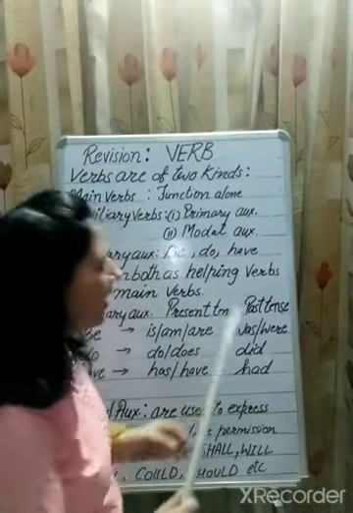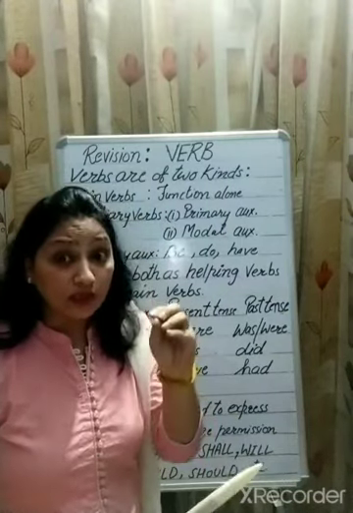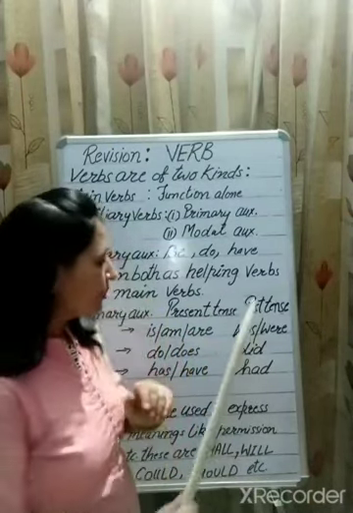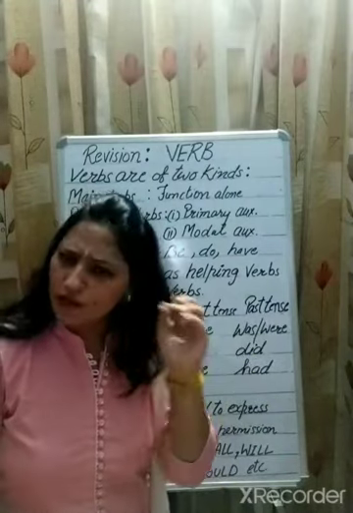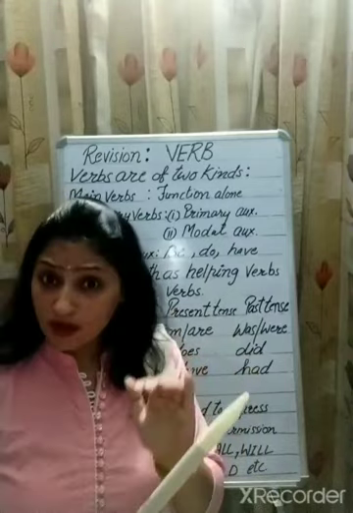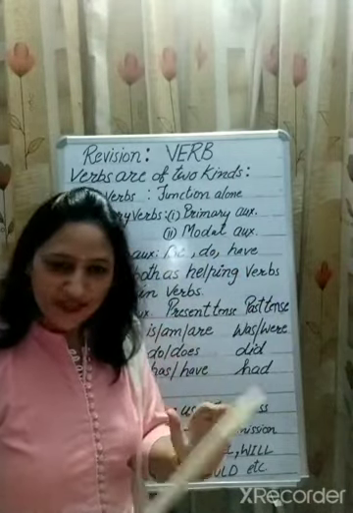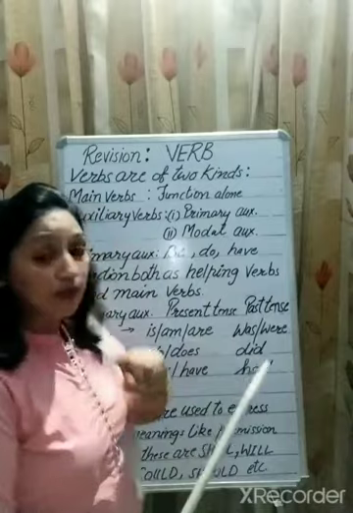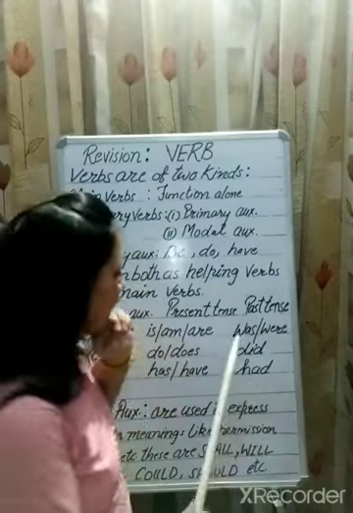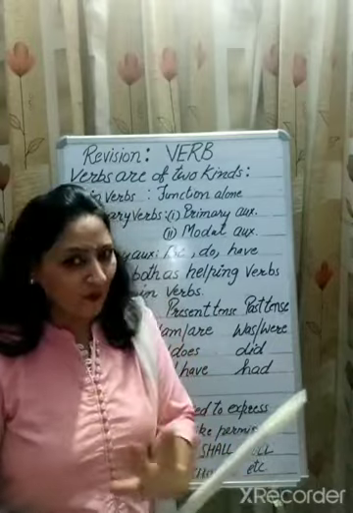Is, am, are are the present forms of be. They tell us what people, animals or things are now. Was and were are the past forms of be, and they tell us how or what people, animals or things were in the past. We use is with a singular subject, are with a plural subject, and am with I. In the same way, was is used with a singular subject and were with a plural subject. I hope it is clear to you.